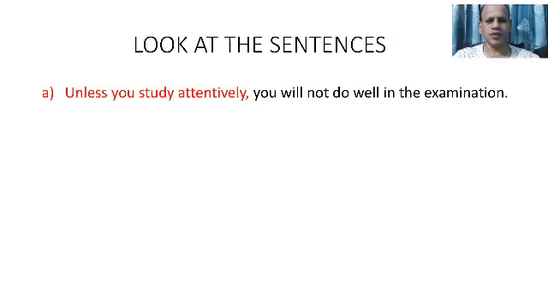Until it is with principal clause, you will not do well in the examination. So you will not do well in the examination is the principal clause. It can express the meaning clearly. Keep it in mind that there are two clauses, one principal clause and one subordinate clause, and it is a long sentence.